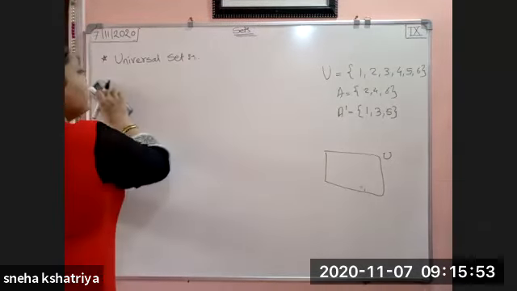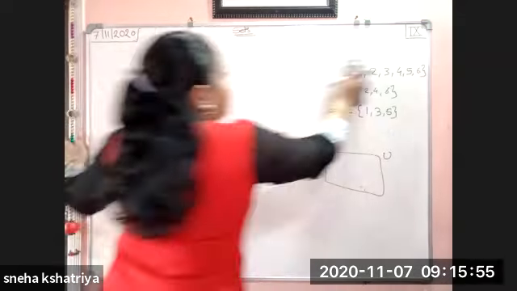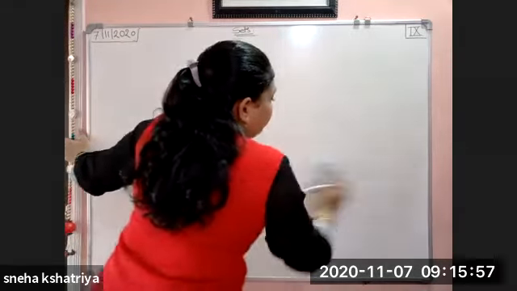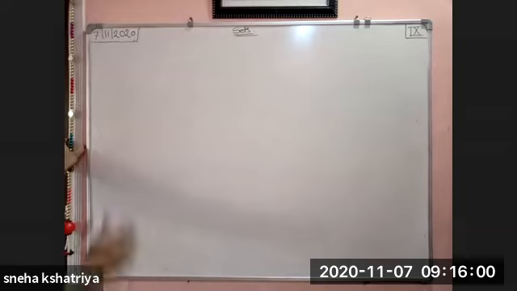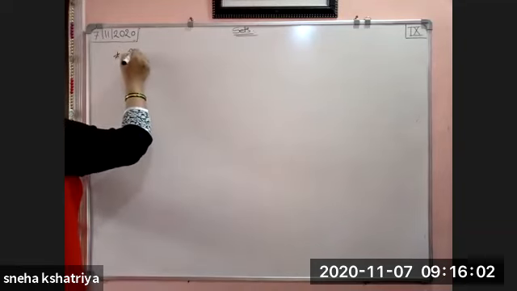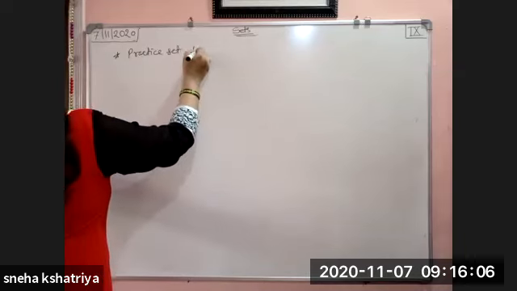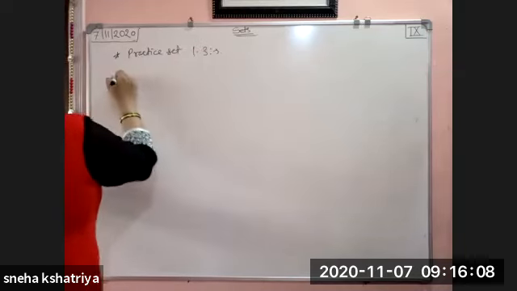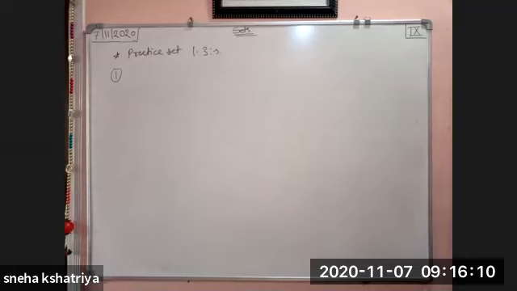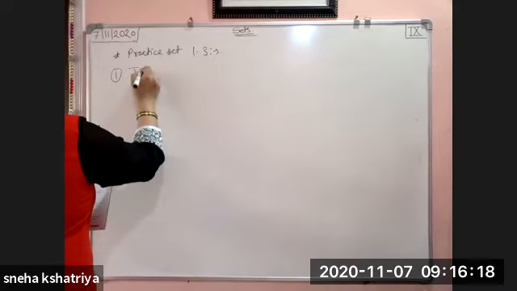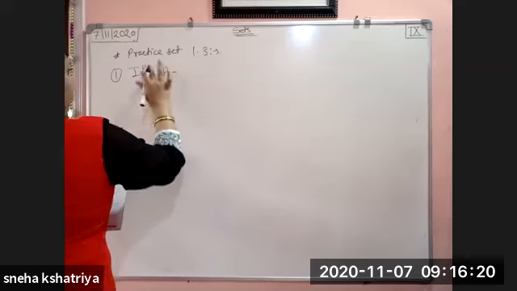Then we are going to see exercise 1.3. Very easy exercise it is. Practice set 1.3. First example we are going to see here. I'll write down the question fast.